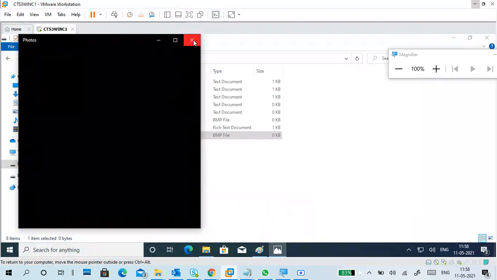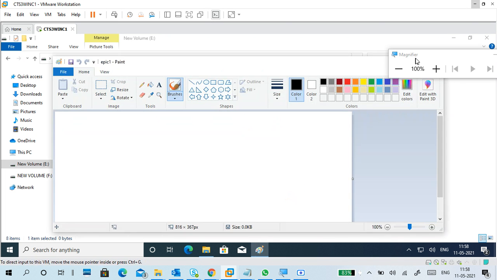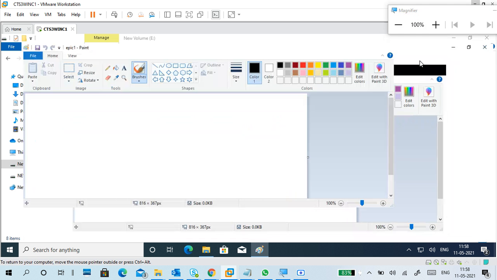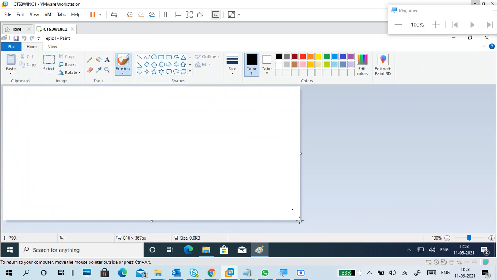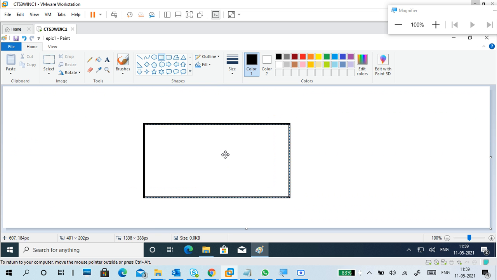So the picture, nothing is there, it's an empty picture. You can create anything, no problem.